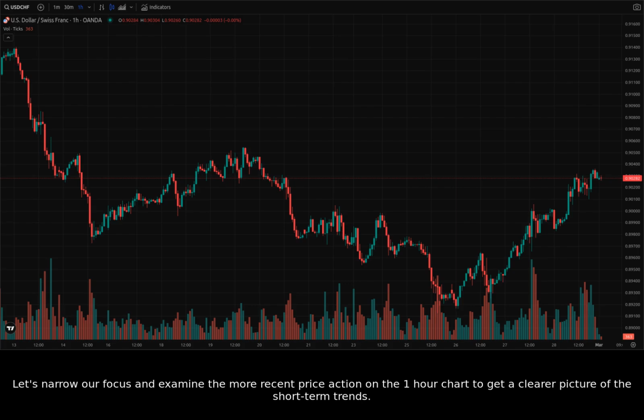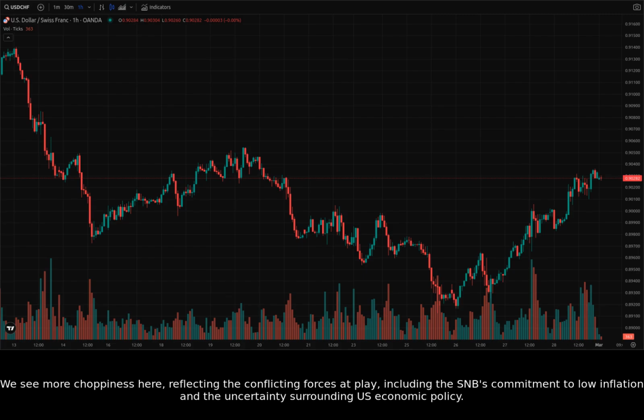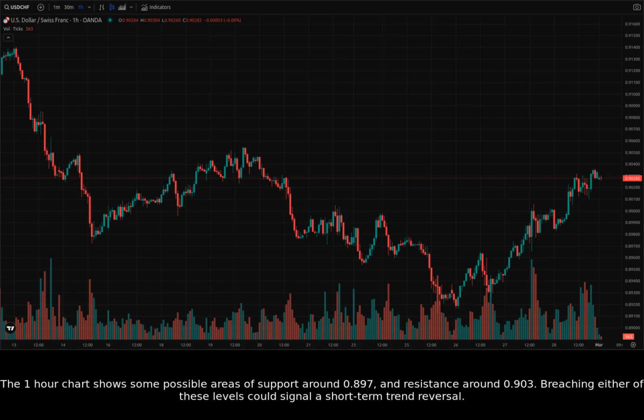Let's narrow our focus and examine the more recent price action on the 1-hour chart to get a clearer picture of the short-term trends. We see more choppiness here, reflecting the conflicting forces at play, including the S&P's commitment to low inflation and the uncertainty surrounding U.S. economic policy. The 1-hour chart shows some possible areas of support around 0.897 and resistance around 0.903. Breaching either of these levels could signal a short-term trend reversal.